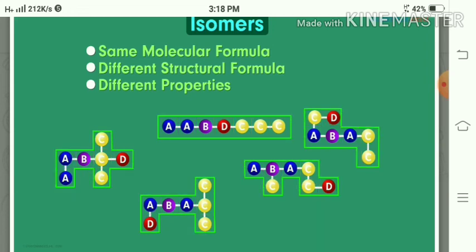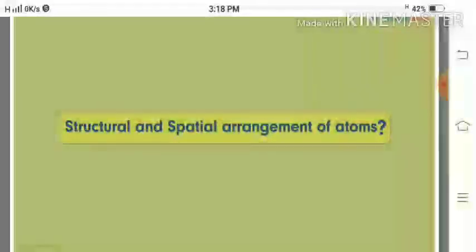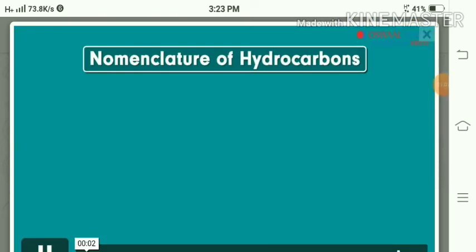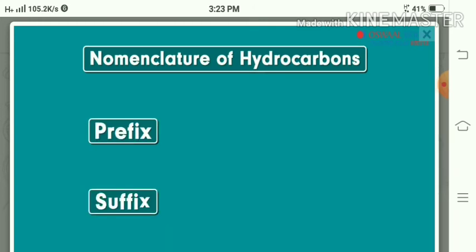Thus, due to the different arrangement of their atoms in the molecule, they get arranged differently, due to which they show different properties. The arrangement of these atoms in the molecular formula is a spatial arrangement.